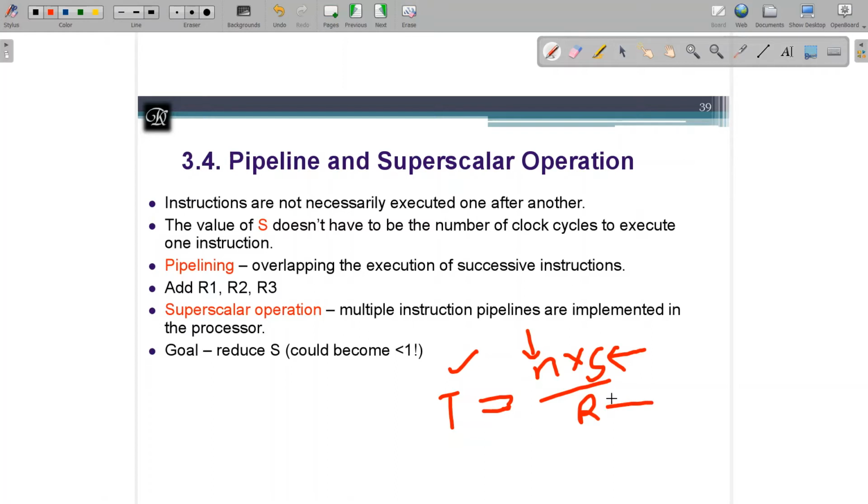The other one is the clock rate. You may have a high-end processor which clocks at 2.3 gigahertz, or something like 4.5 gigahertz. If you have a high speed processor, then it can also play a major role in improving the